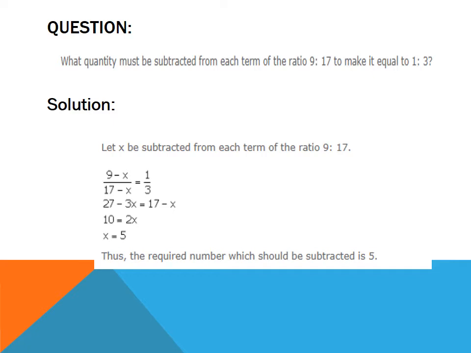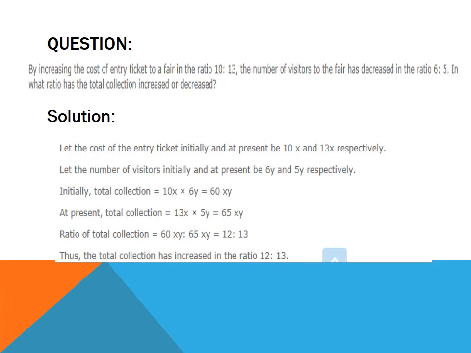So it is (9 minus x) upon (17 minus x) is equal to 1/3. Now do cross multiply. 3 will be multiplied with (9 minus x) and 1 will be multiplied with (17 minus x). On simplifying it, x will be equal to 5. Hence, the required number is 5.